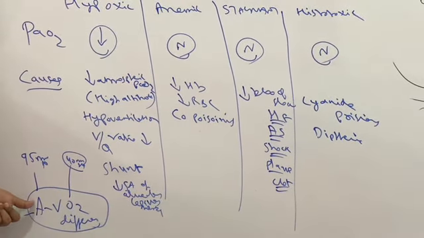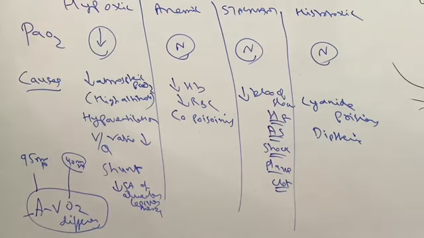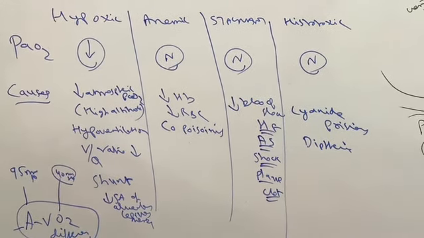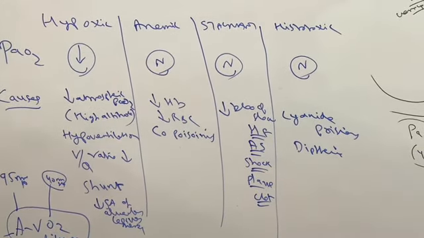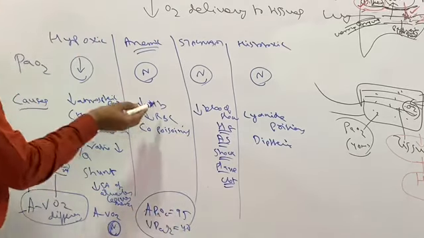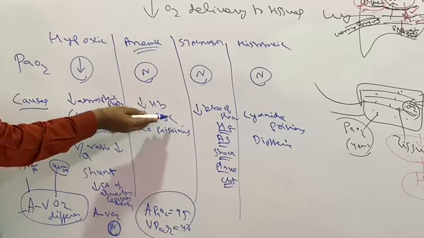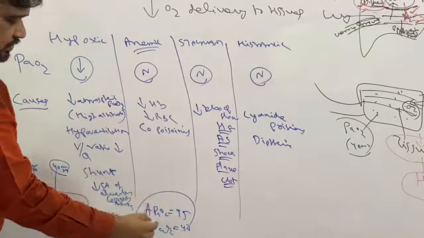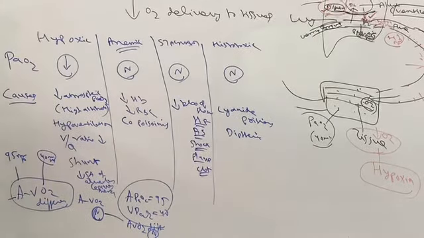The arteries entering the tissues will be utilized for oxygen, and the remaining blood after the tissues utilize the oxygen goes to the venous blood. In anemic hypoxia also, arterial PaO2 is 95 and venous PaO2 is 40, because the problem is either decreased hemoglobin or decreased RBC, so oxygen is not being affected. So the AV oxygen difference is normal in anemic hypoxia.